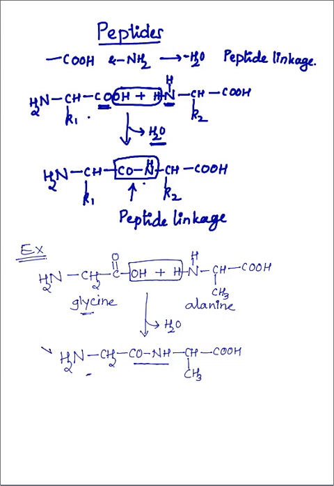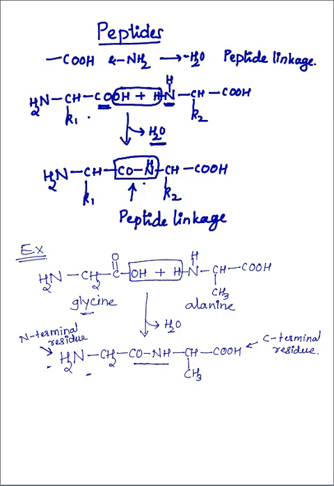This is the amine group side, and this is the carboxyl group side. This is called the N-terminal residue, which is at the amine group side, and this is called the C-terminal residue, which has the carboxyl group at the end. First we take the name of the N-terminal residue and then the C-terminal residue.